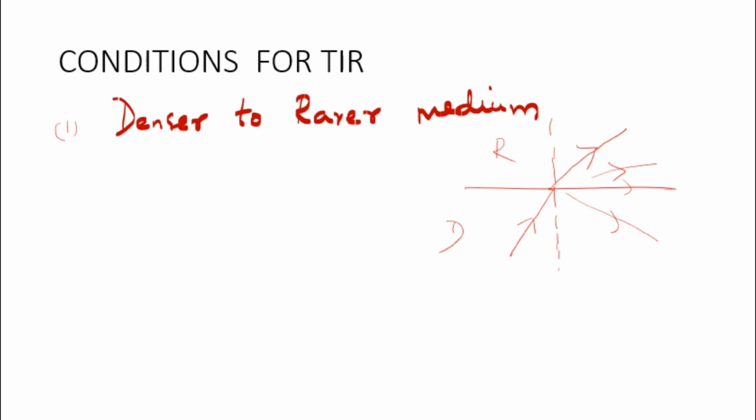Okay. The second point is that the angle of incidence in the denser medium must be greater than the critical angle, even slightly greater than the critical angle. So these are the two conditions for total internal reflection. The first condition: the ray of light should travel from denser to rarer medium. Second condition: the angle of incidence must be slightly greater than the critical angle. Okay, so you have to remember this.